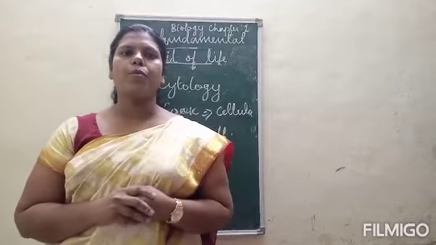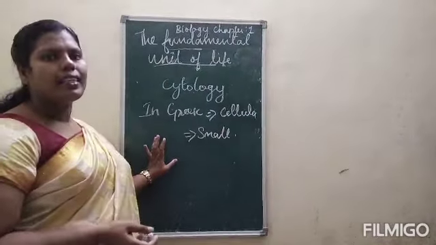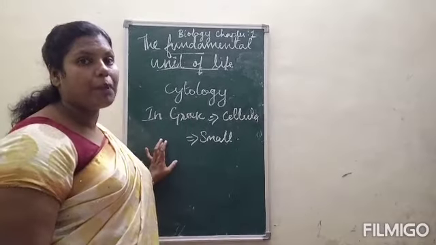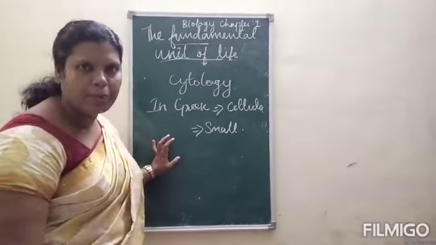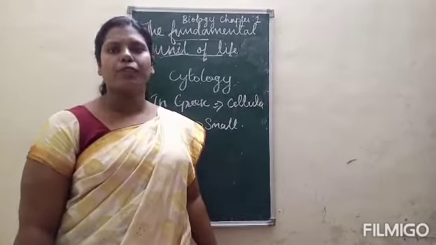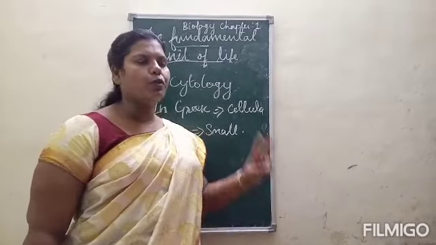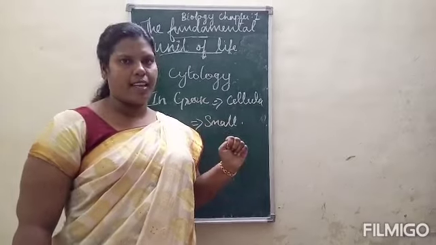And next we read about the types of cell shape and size. Yes or no, children? Yes, cells have different shapes and sizes. And last we read about the types of the cell. Two types of cell. One is prokaryotic cell, another one is eukaryotic cell.